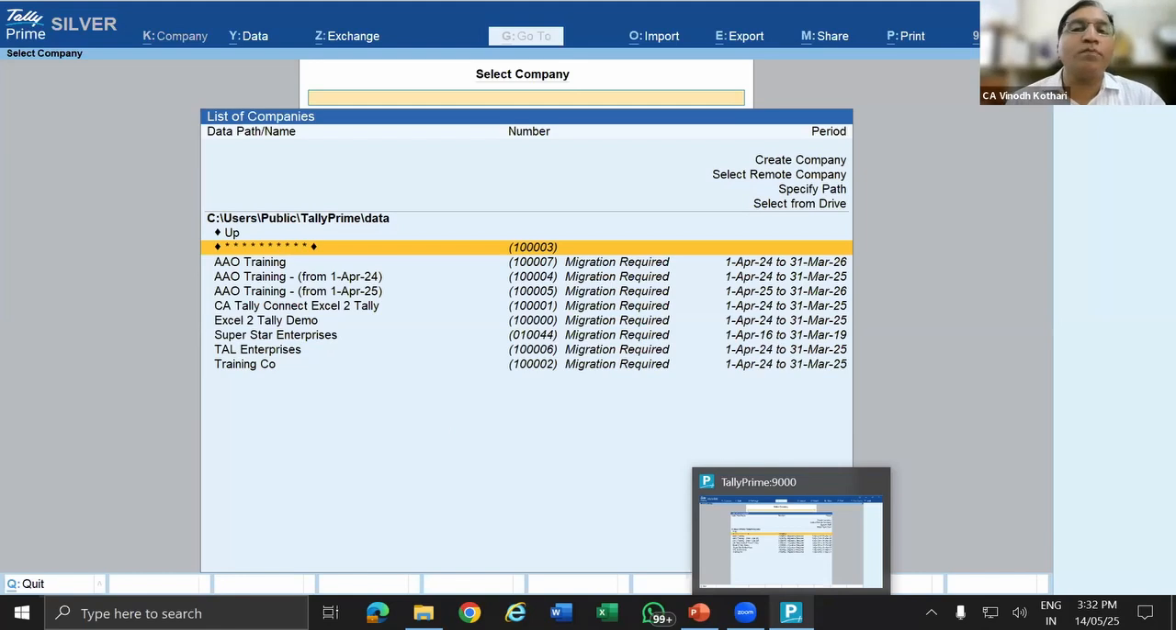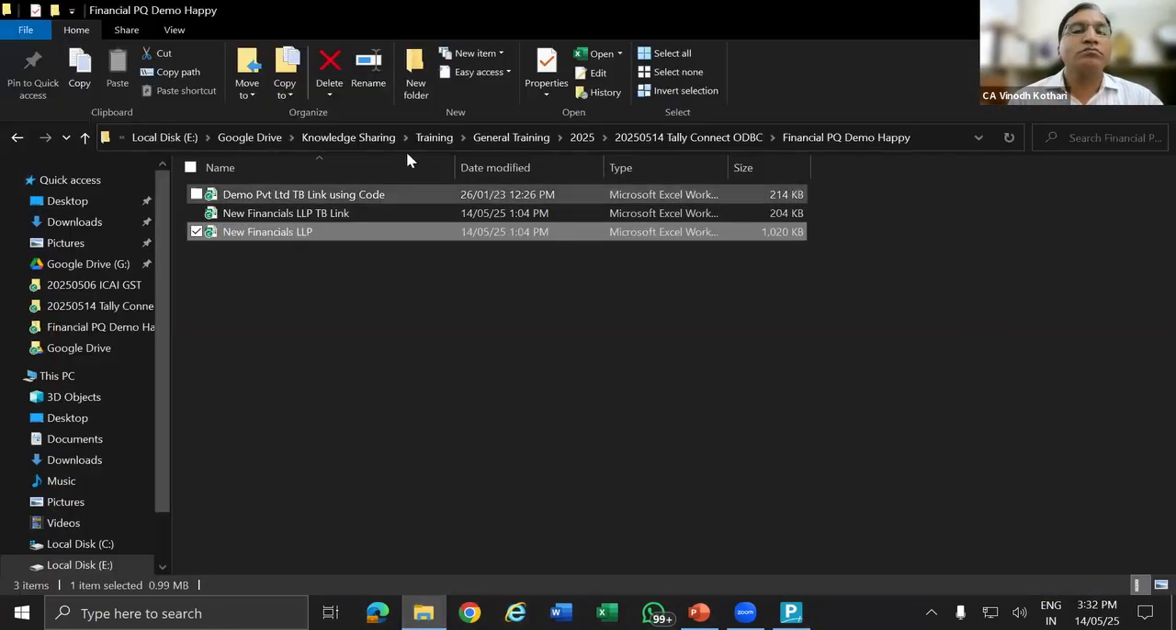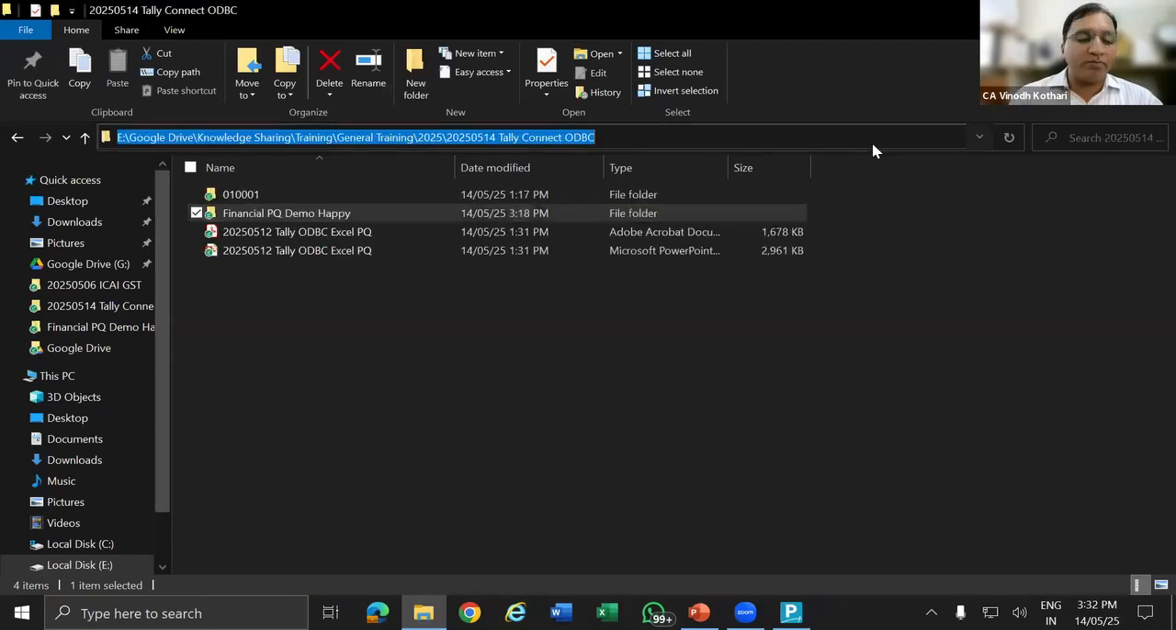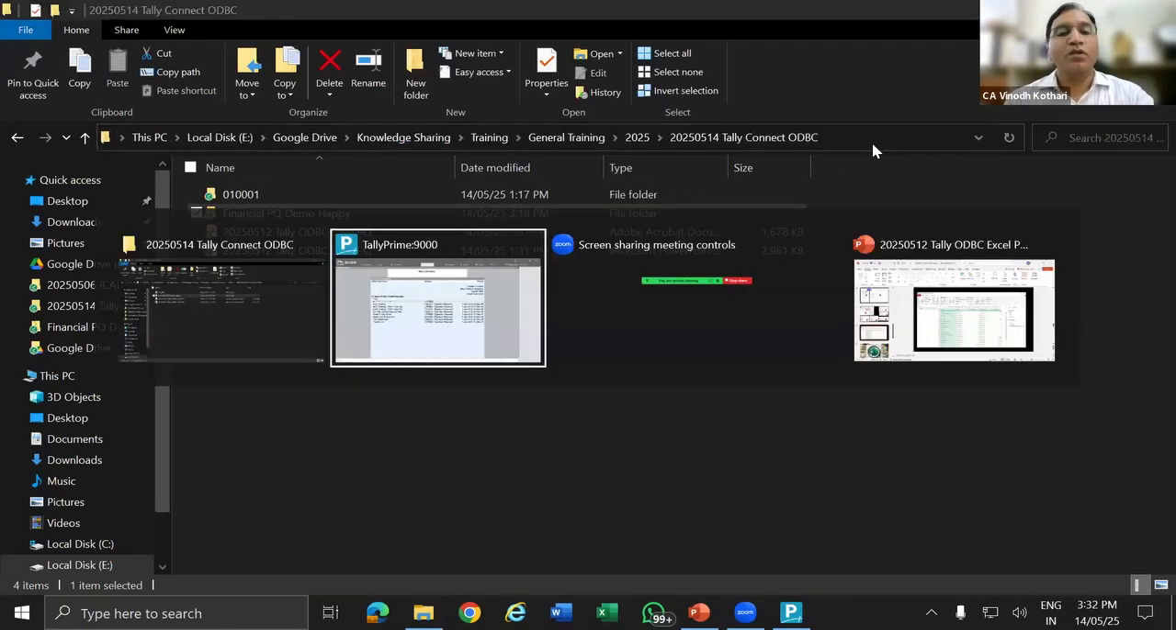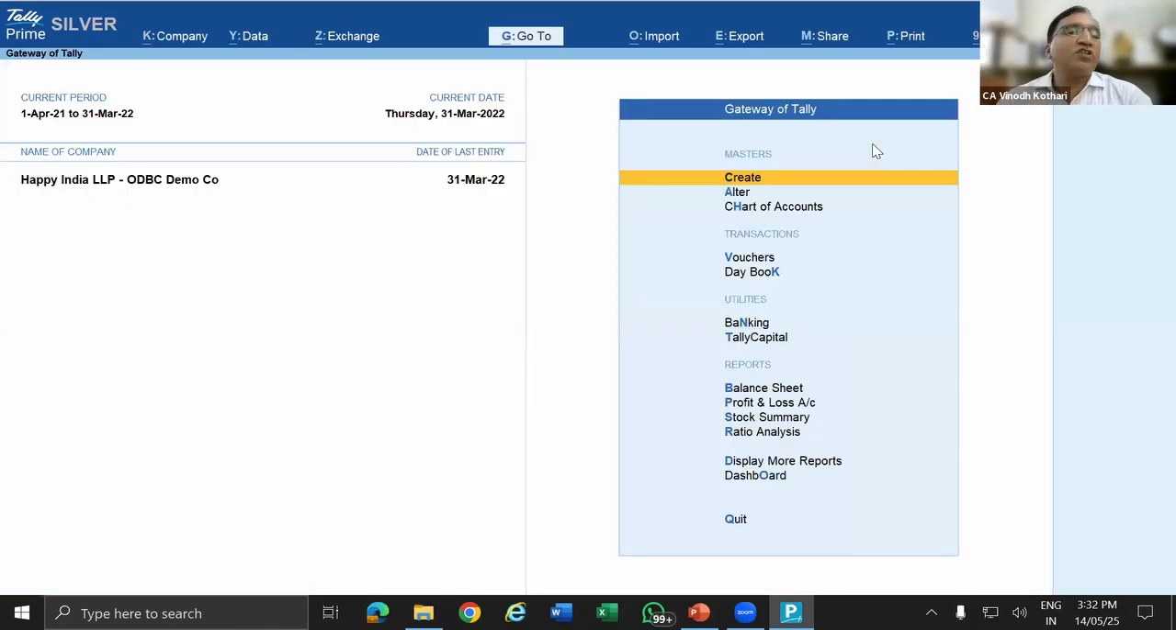So now we are going to open a demo company. This is the demo company I'm going to open. This is an LLP, so today we are going to take a demo of LLP. Whether LLP or proprietorship or partnership, only the capital account will have some change. The next step is what?